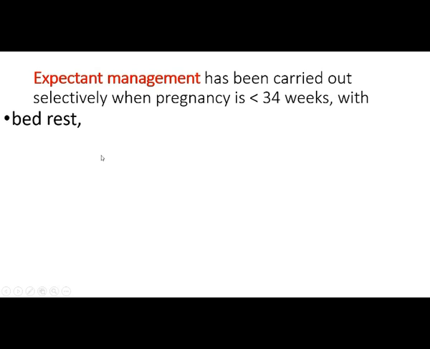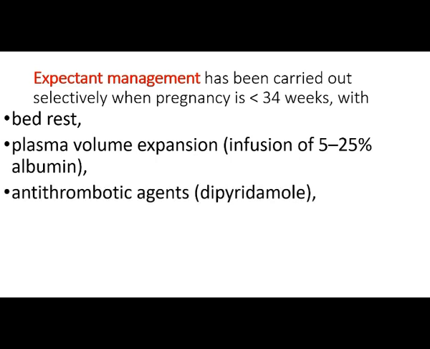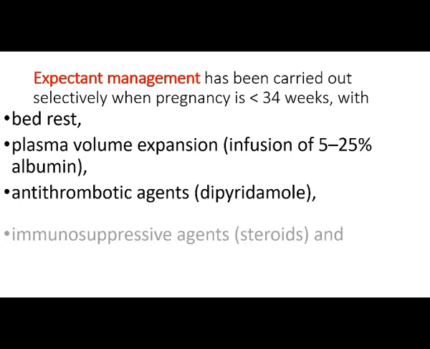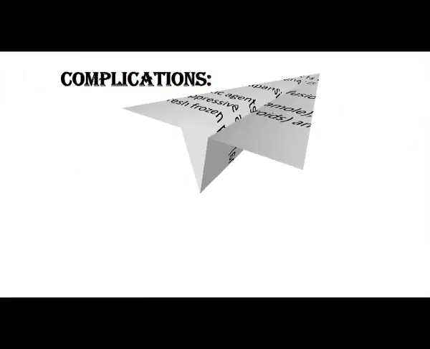We can give it selectively when the pregnancy is less than 34 weeks, with bed rest, plasma volume expansion that can be infused with 5 to 25% albumin, antithrombotic agents such as dipyridamole, immunosuppressive agents like steroids, and fresh frozen plasma. This is the expectant management for HELLP syndrome.